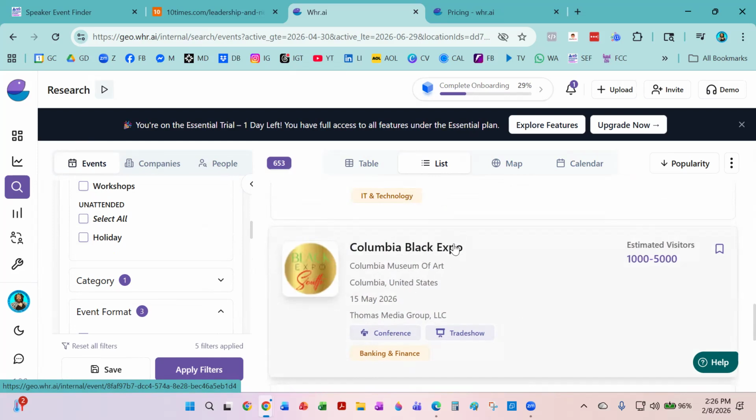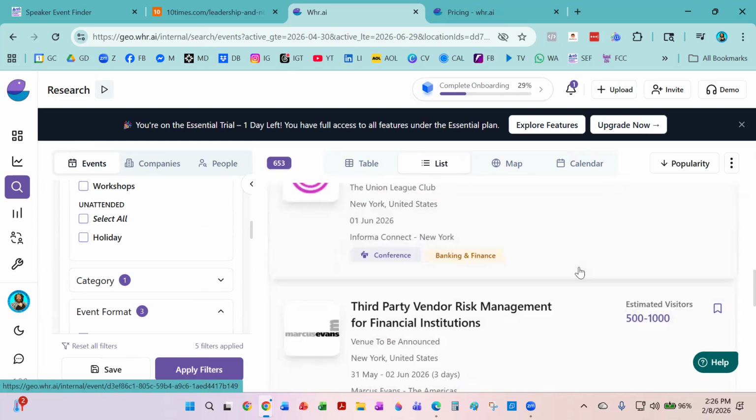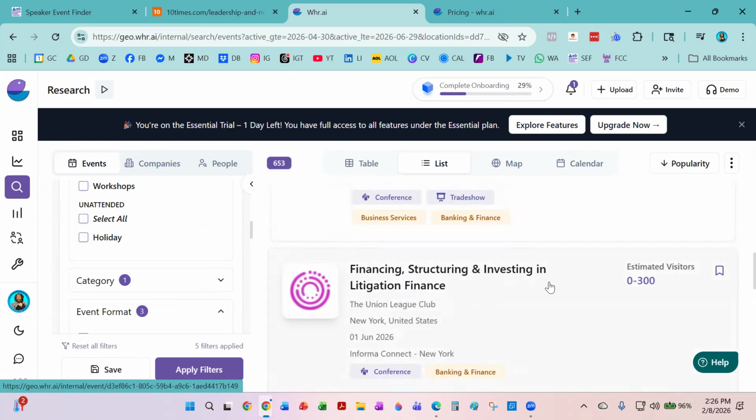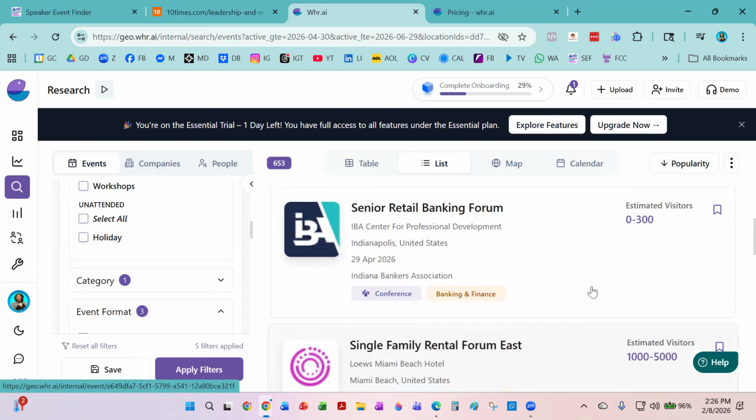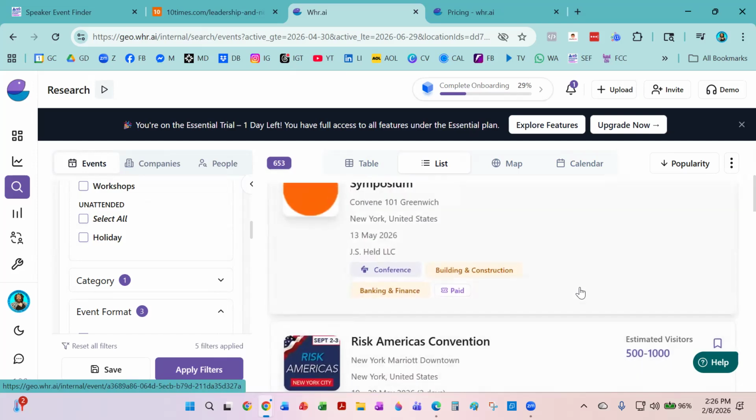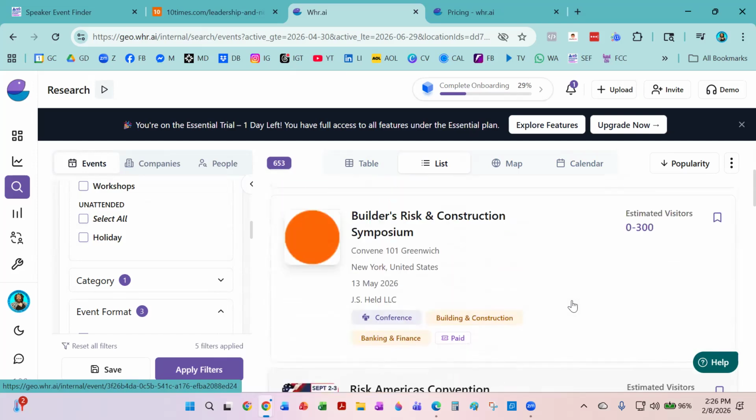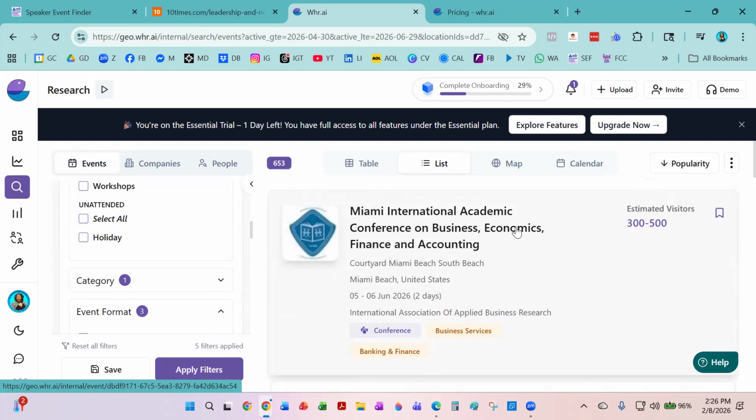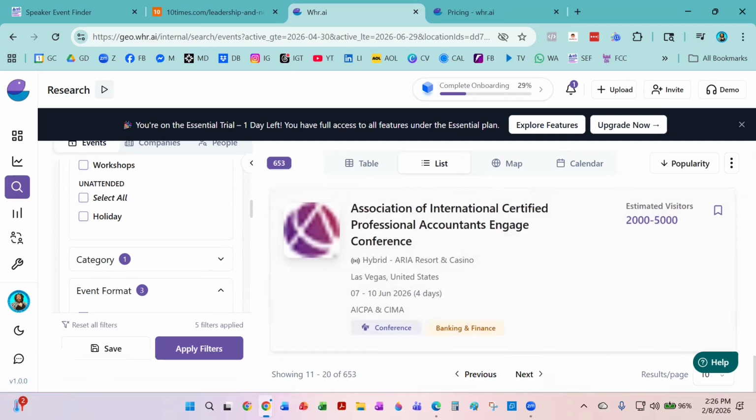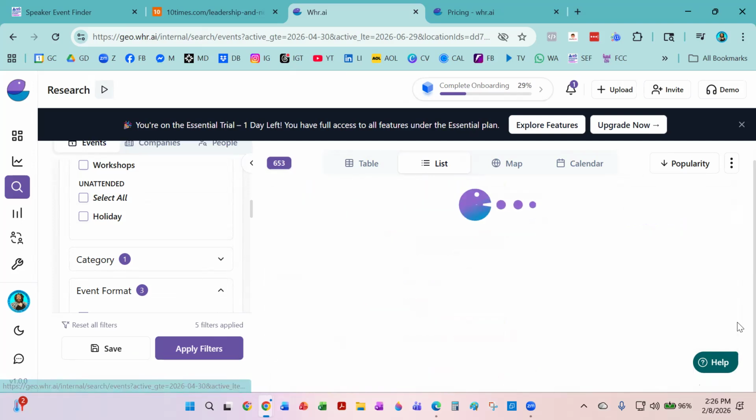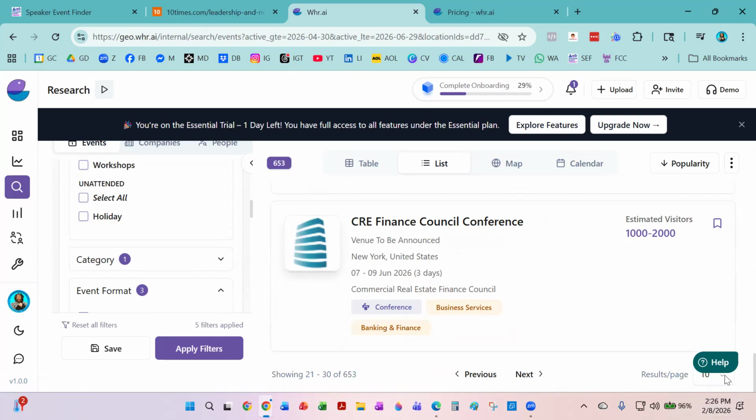It's at the Museum of Art. I'm not sure if they'd be interested in what I do. I'm just seeing here, single family rental, Risk America's convention. Not sure what that is. Construction, business, economics, finance, and accounting. And I'm going to go another page in. And I can change the results I see per page as well.